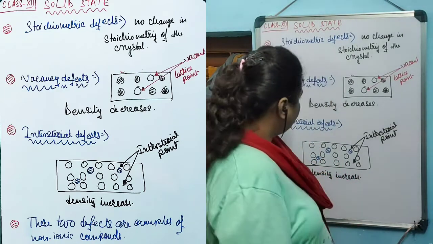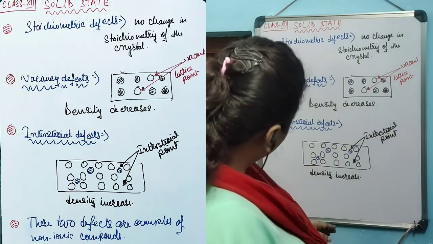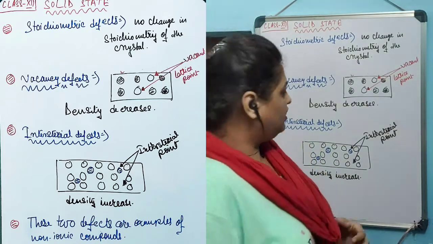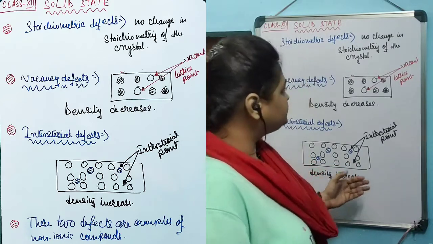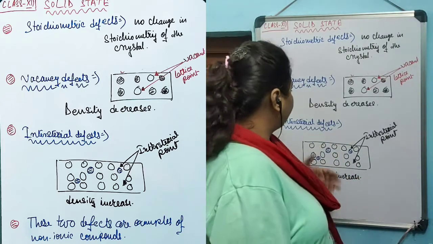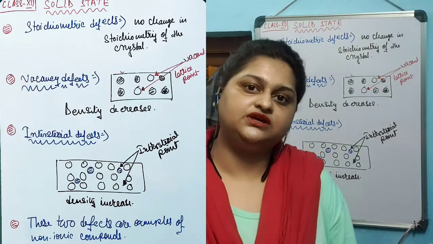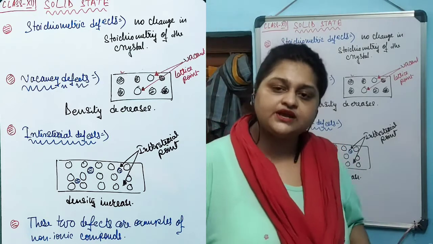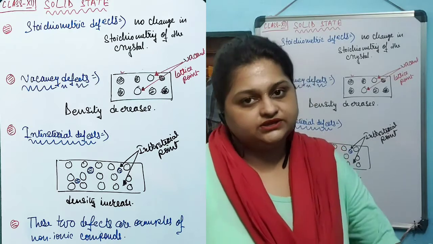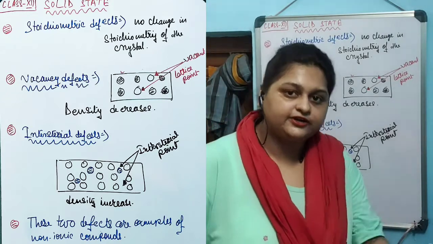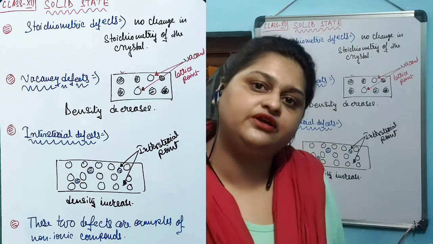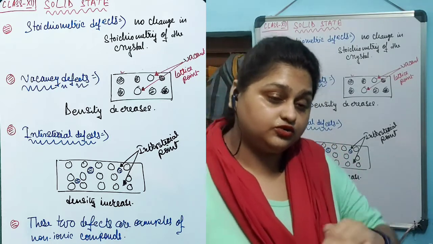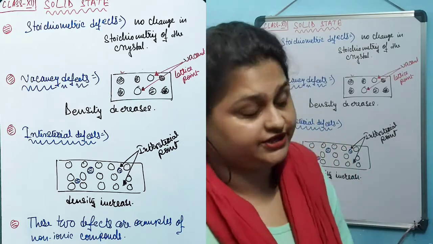Now, both of these point defects are created in crystal lattices which are non-ionic in nature, because in ionic crystal compounds both the ions need to maintain stoichiometry to sustain their electrical neutrality.